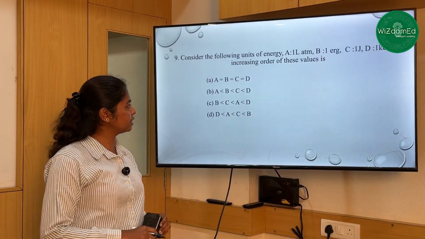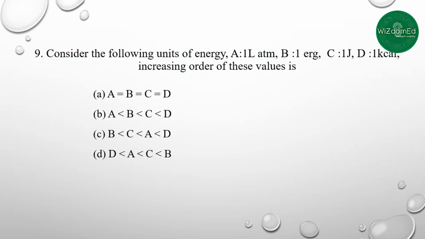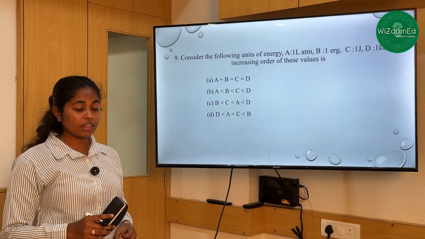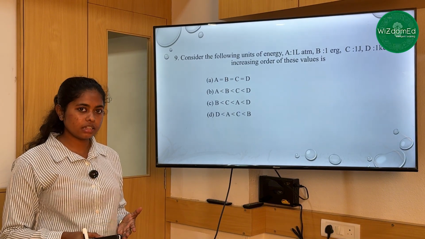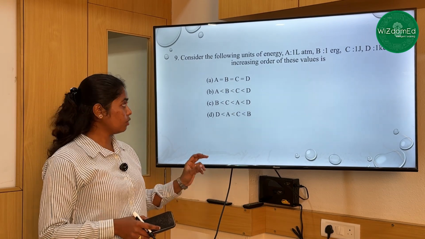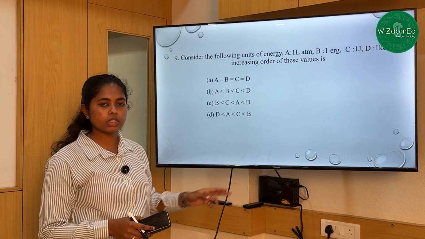So the next question is, consider the following units of energy. A is 1 liter atmosphere, B is 1 erg, C is 1 joule, and D is 1 kilocalorie. The increasing order of these values is... So they are asking us to place these values in increasing order. To do that, we are going to convert each unit to the same unit, which is joules.